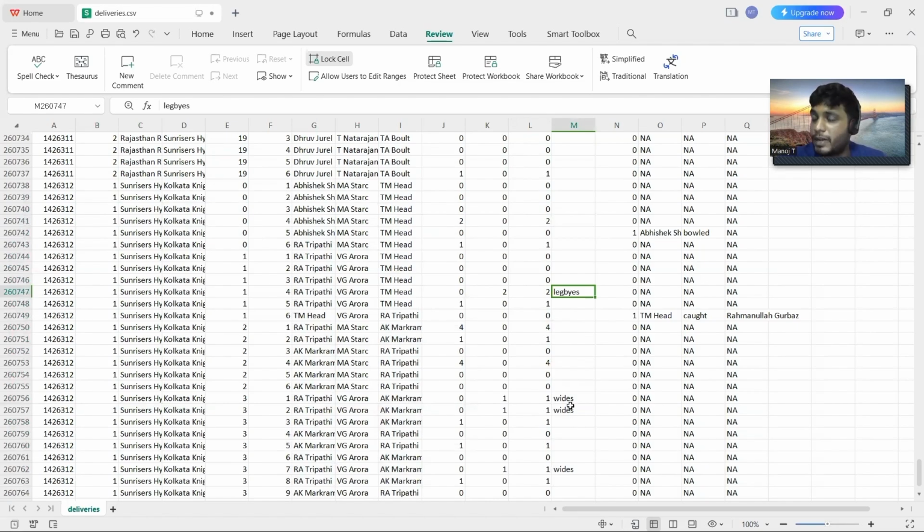If you are a cricket lover, you definitely know that leg byes and byes are not counted as a run against the bowler. So we have to remove the runs which have been considered by extras like byes and leg byes.